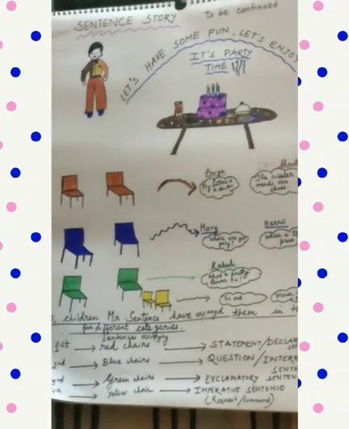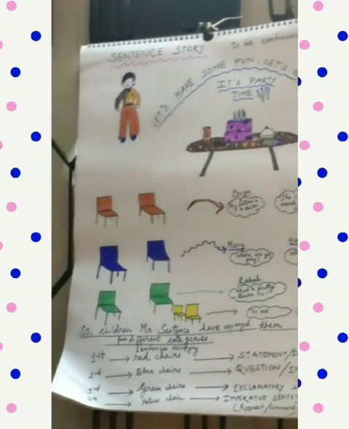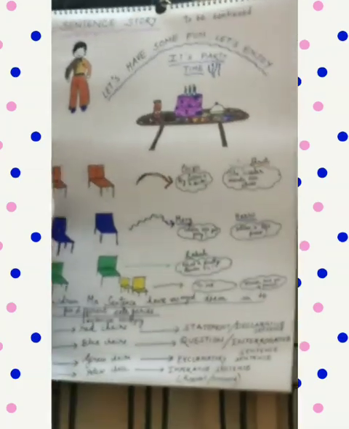So children, Mr. Sentence had already selected the children among all the children who had crowded outside the hotel. Now, taking them, he entered the room, and you can see how beautifully the room is decorated with the cake and all the delicious items. Now, what happened when everybody entered the room?